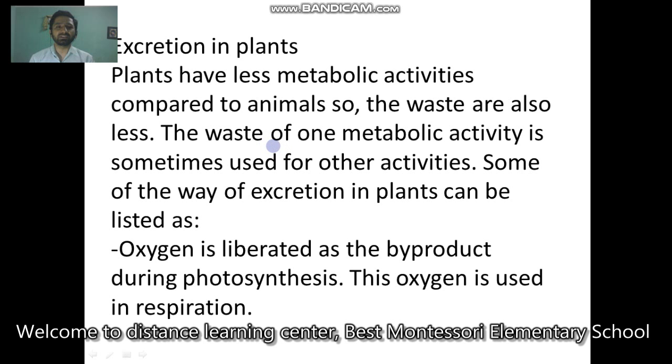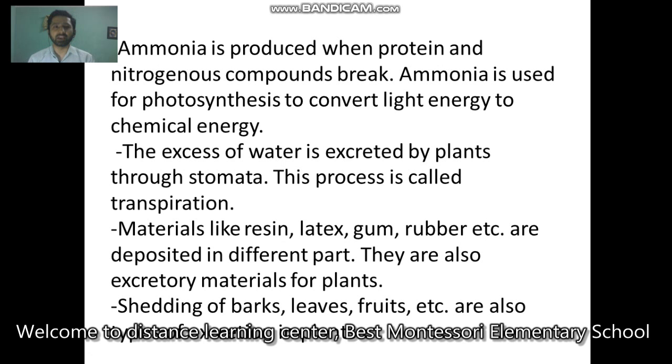Oxygen is the waste product of photosynthesis, the food making process, but plants use this oxygen for respiration. Even plants need energy. Also, proteins and nitrogenous compounds break down and ammonia is produced. This ammonia is a waste material, but plants use it to convert light energy into chemical energy during photosynthesis.